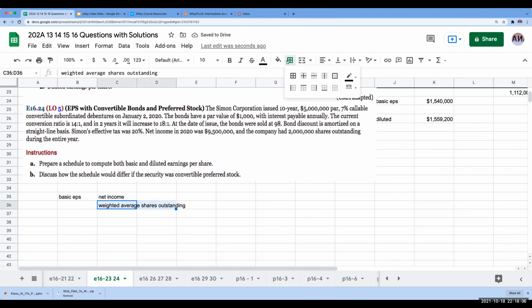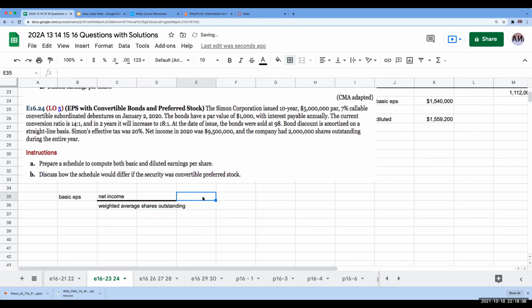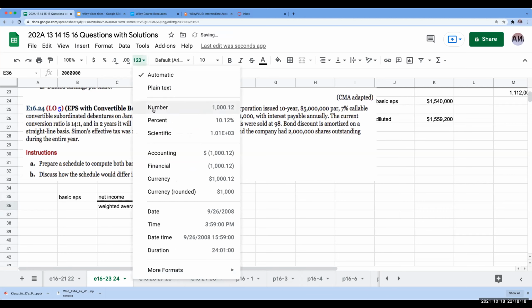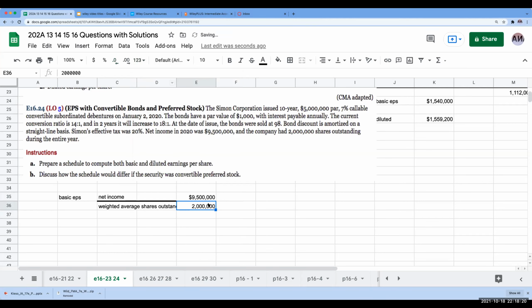My net income is 9.5 million, and my weighted average shares outstanding are 2 million. This is an important number to calculate because this is my baseline. So my basic earnings per share is going to be $4.75.